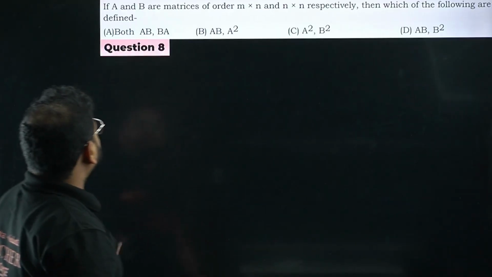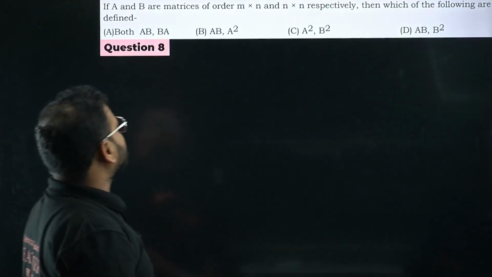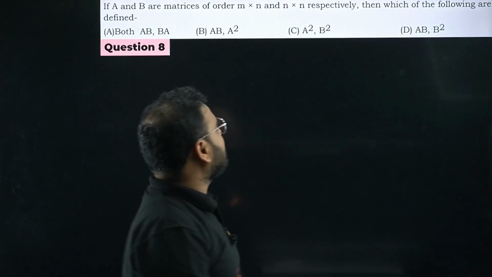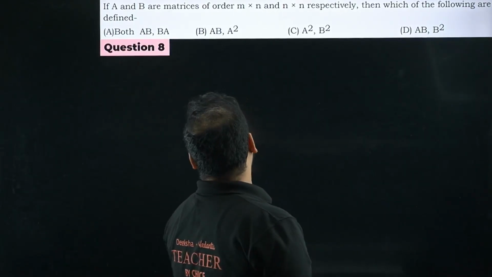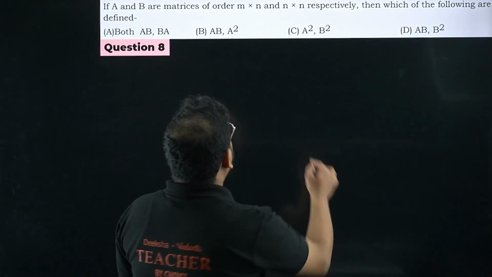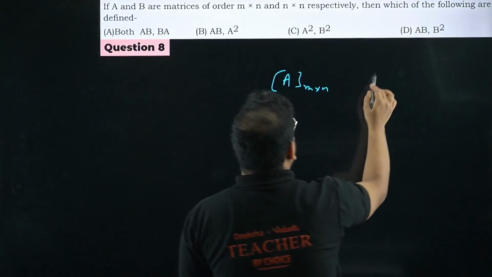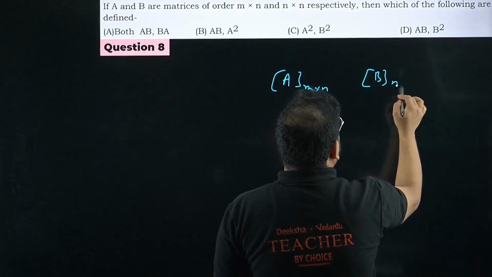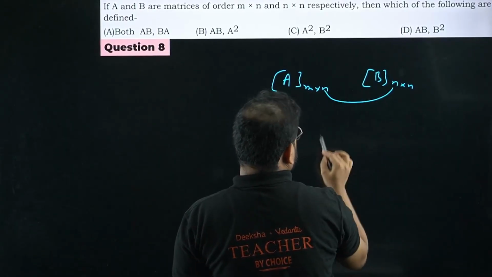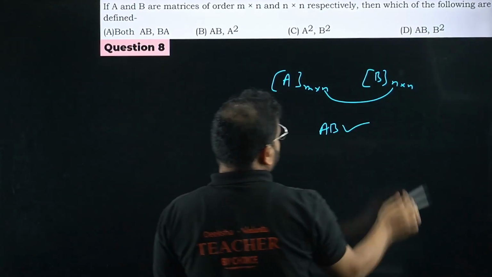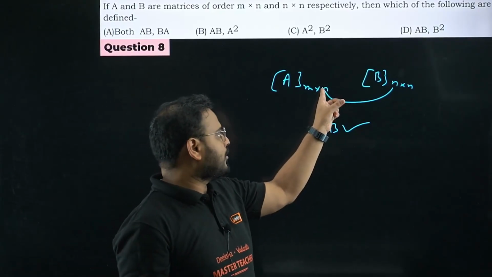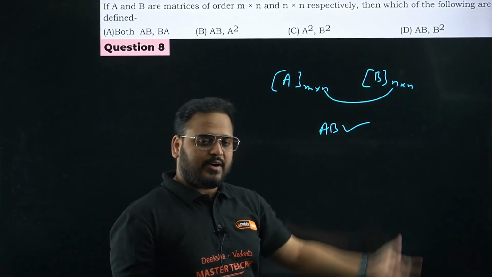Chaliye. Question number 8 now. If A and B are matrices of order m cross n and n cross n respectively, then which of the following are defined? So I have matrix A defined like this, m cross n, and B I have defined like this, n cross n. You can multiply this, sir? Yes. AB is defined, correct? Number of columns over here should be equal to number of rows there. So AB is defined.